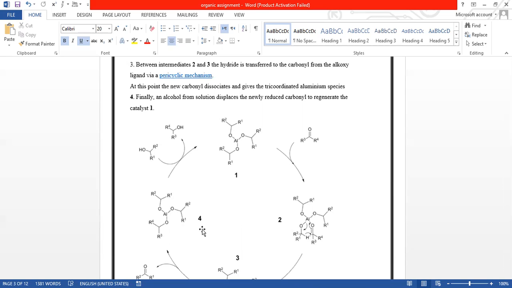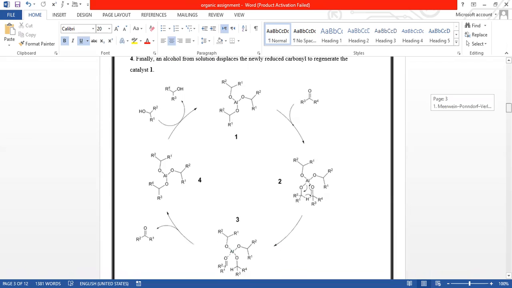At this point, the new carbonyl dissociates, giving the tri-coordinated aluminium species. Finally, the alcohol from the solution displaces the reduced carbonyl to regenerate catalyst 1. This is the catalyst, and this cycle goes on.